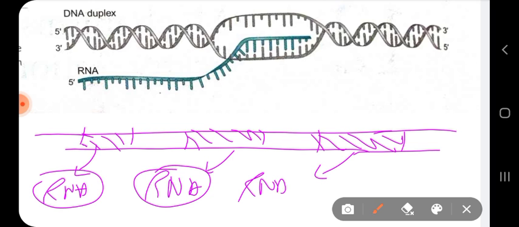Okay. So what about these regions? These regions of the DNA are actually junk DNA or non-coding regions which will not encode for any proteins. But they have some role that has not been mentioned now. Till now research is going on.